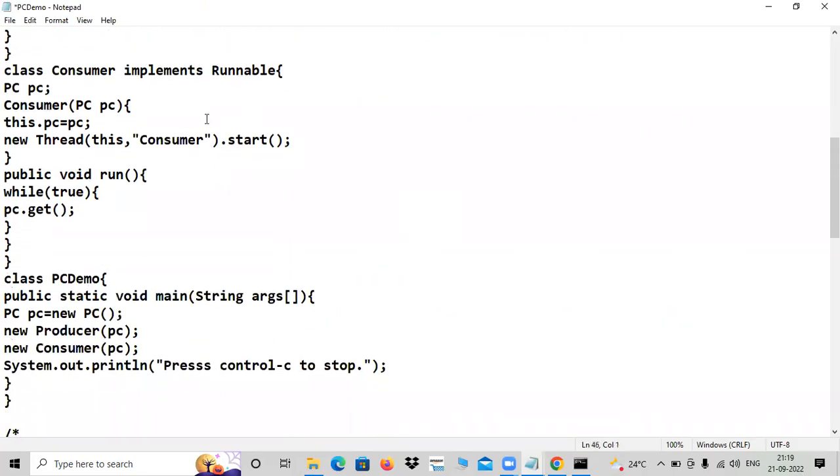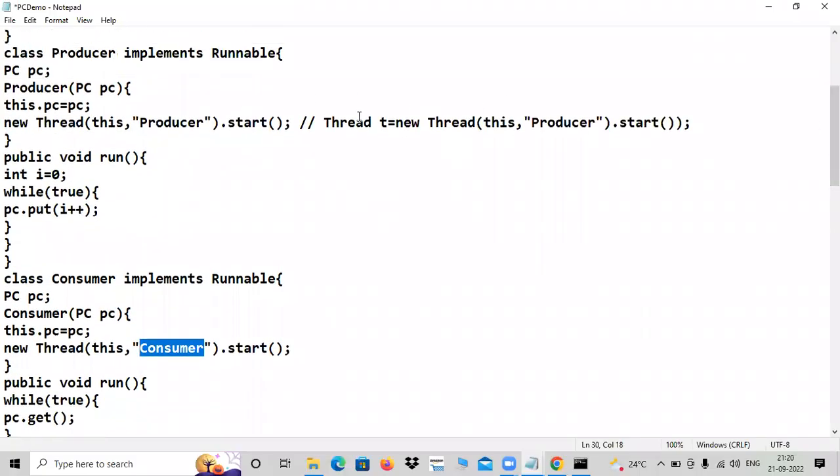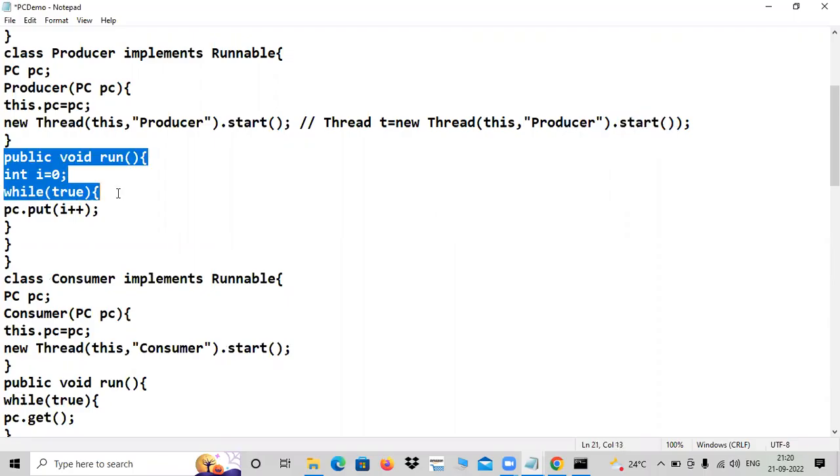Now, start. And the name is given as consumer, sorry, producer. Sorry, we have to look at this code. Where is that? Here it is. And you are calling start. That producer thread you are calling. This refers to the PC object, producer.start, and you named it producer. You can name it like this, you can pass arguments like this, and internally you are calling the start method. Control transfers to run. Here is the run code, you can examine.